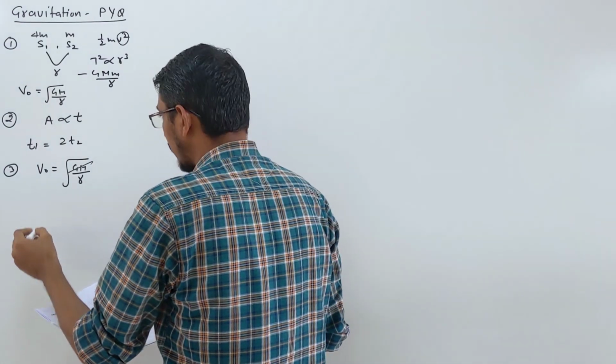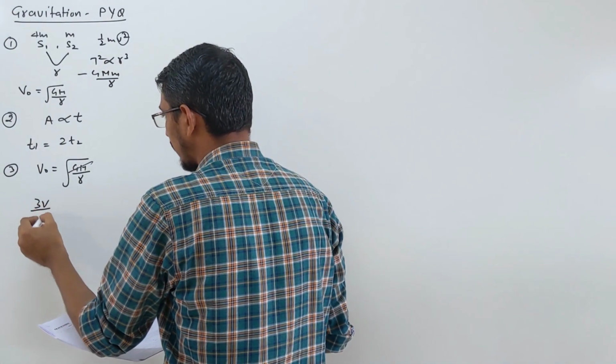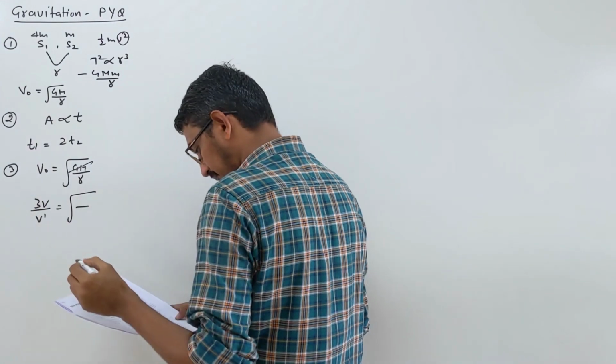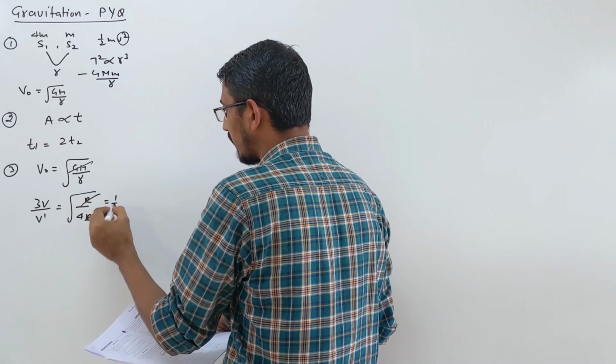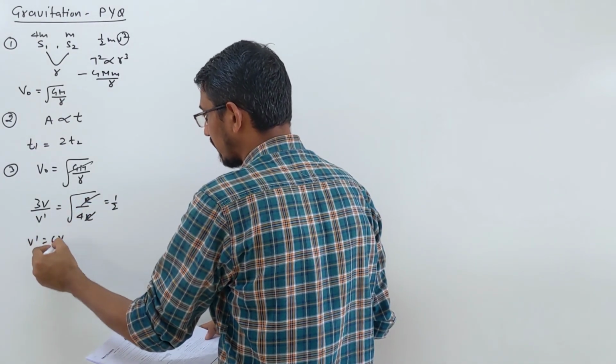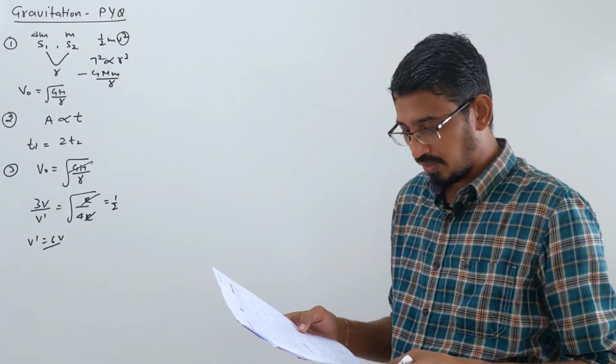So here the relation is given. Speed of the first is given as 3v, and the second, suppose v2, we have to calculate. Radius of the first is given as 4r and the second is r. This gets cancelled, we get 1 by 2. So v2 becomes 6 times v. That's your answer. Third option is the correct answer.